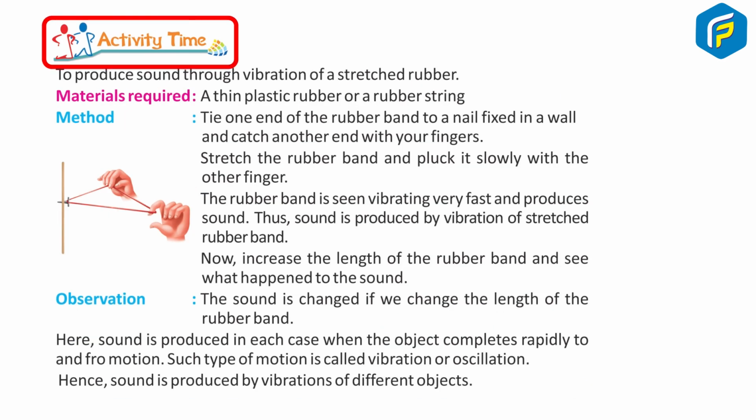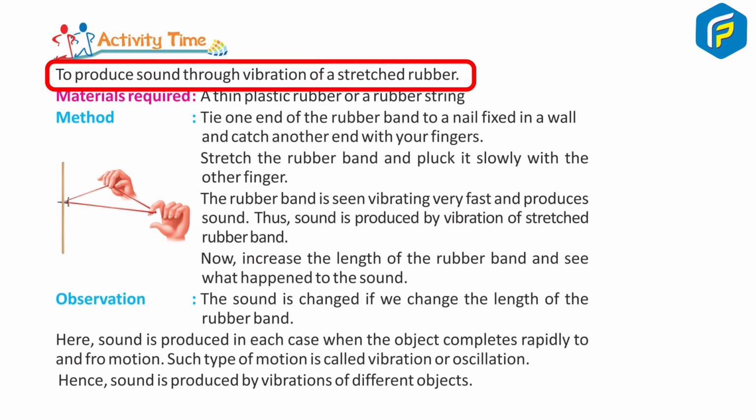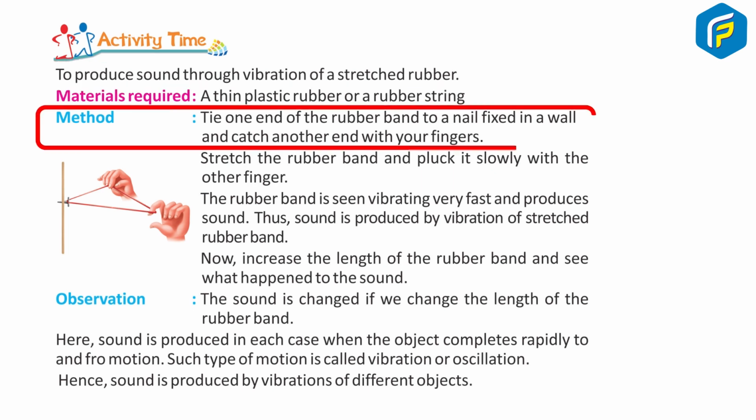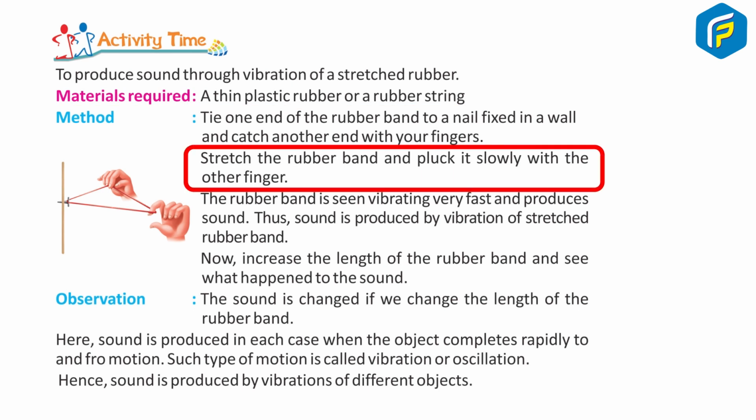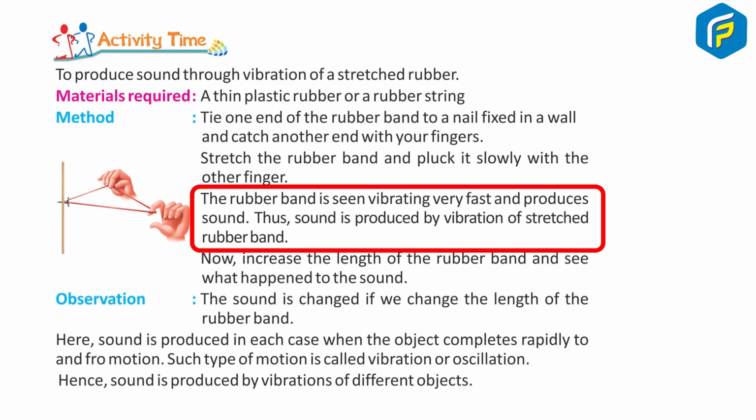Activity time. To produce sound through vibration of a stretched rubber. Materials required: a thin plastic rubber or a rubber string. Method: tie one end of the rubber band to a nail fixed on a wall and catch another end with your fingers. Stretch the rubber band and pluck it slowly with the other finger. The rubber band is seen vibrating very fast and produces sound. The sound is produced by vibration of the stretched rubber band.